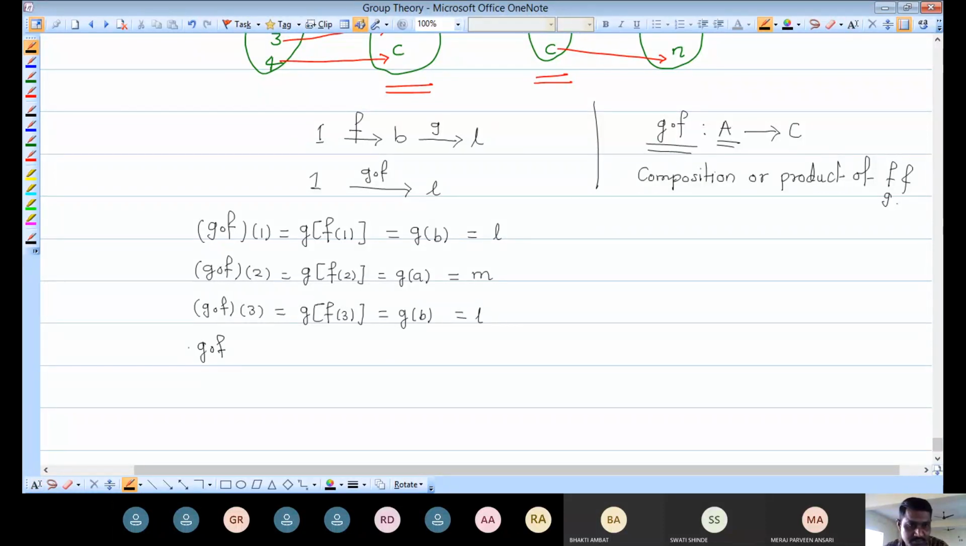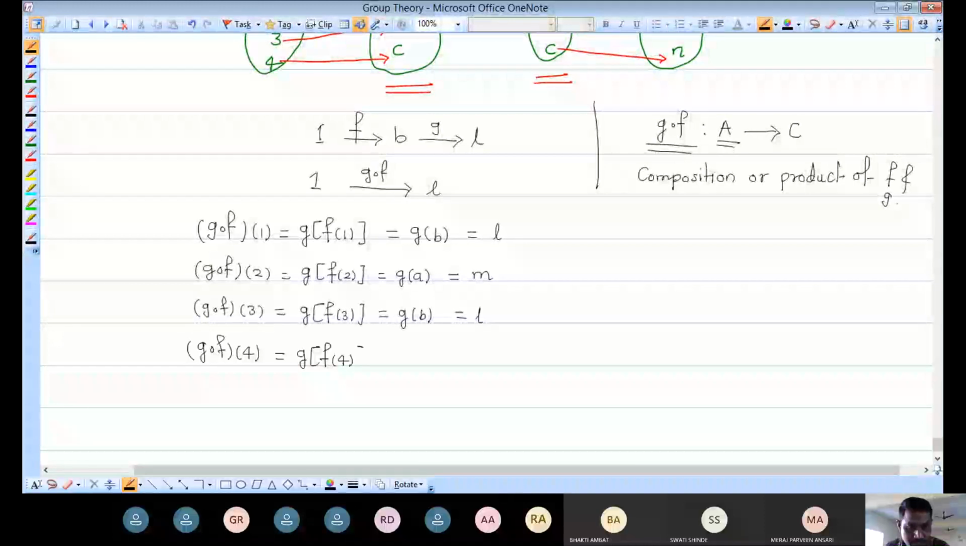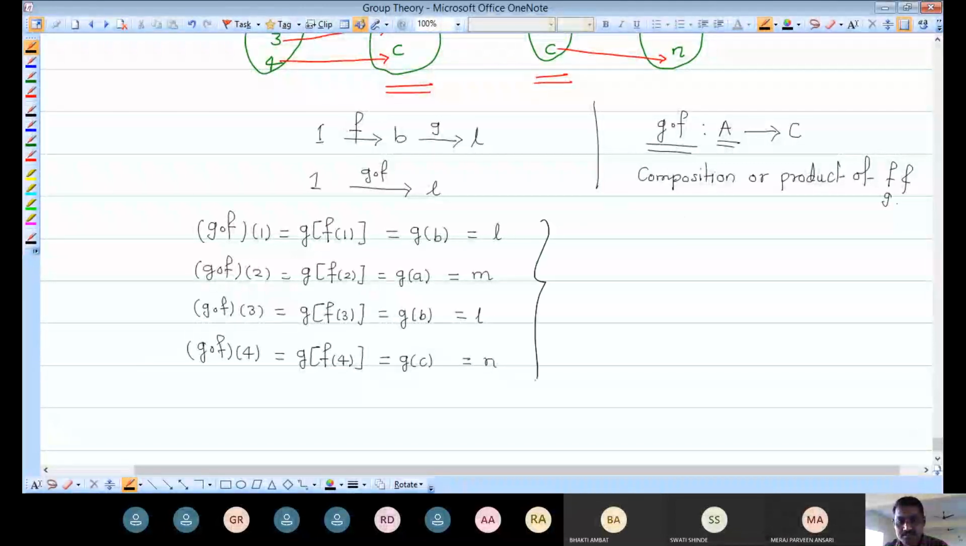It is G composition F of this 4. First of all we are taking the image of 4 under F. What is F of 4? It is C. Then the image of C under G is nothing but L. So for this total discussion, G composition F is nothing but the mapping from A to C.